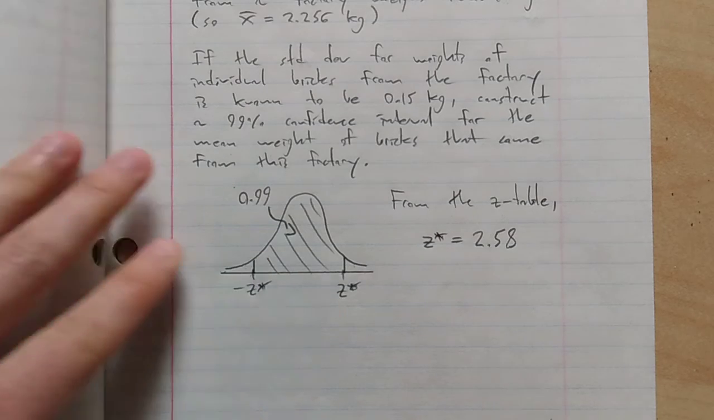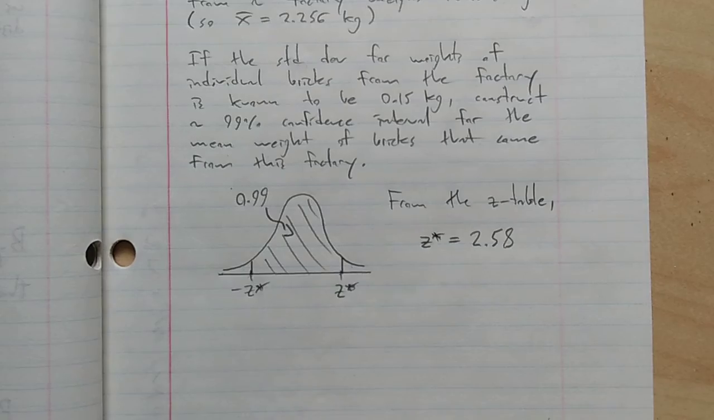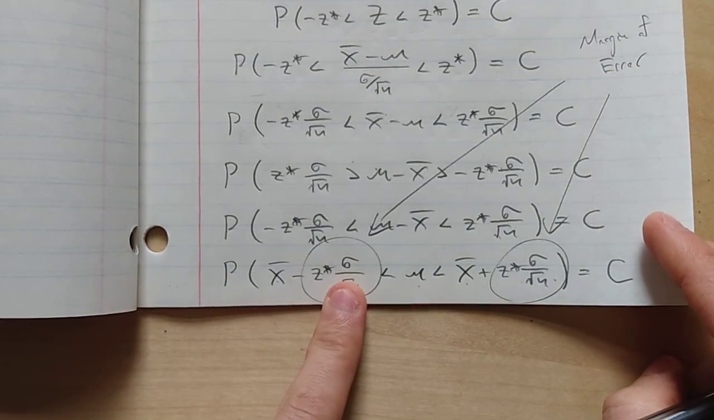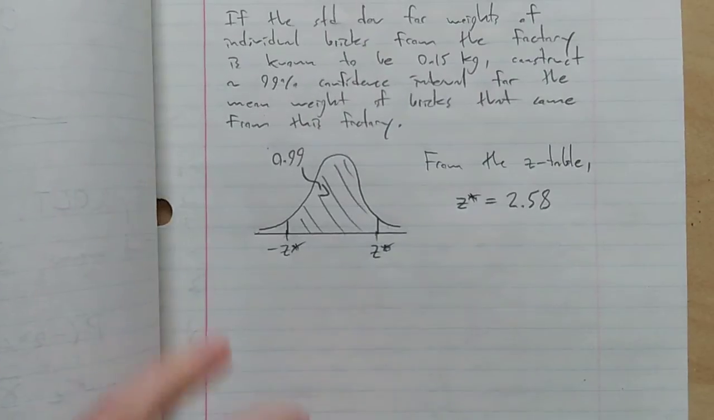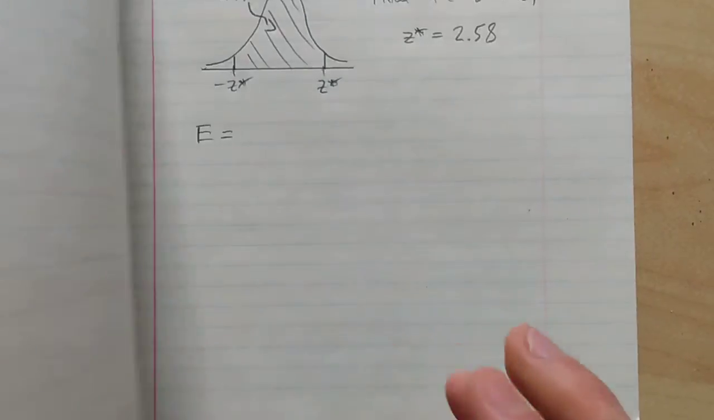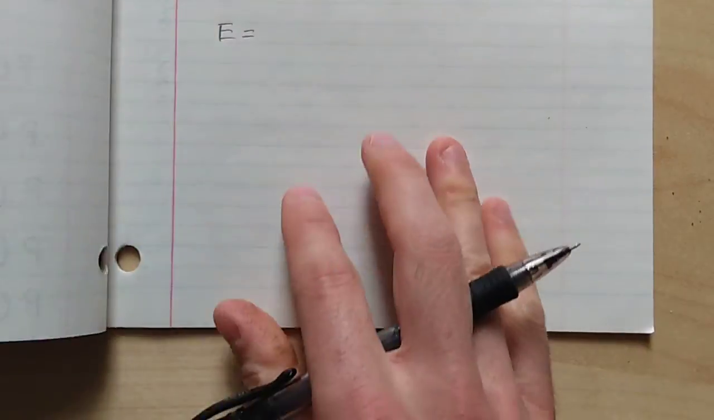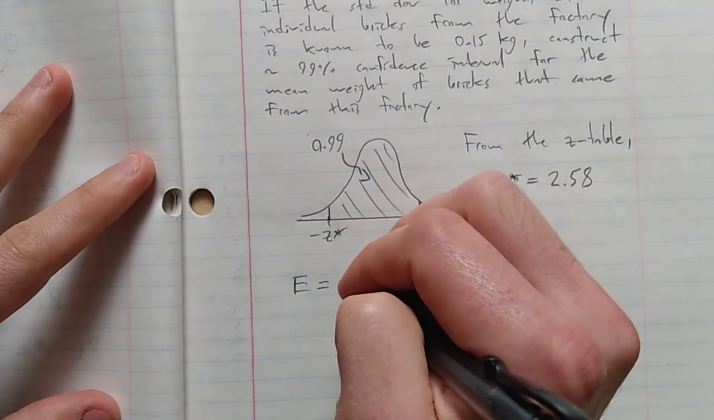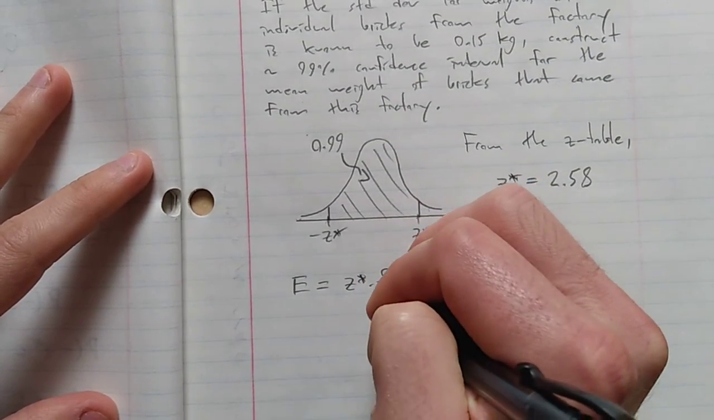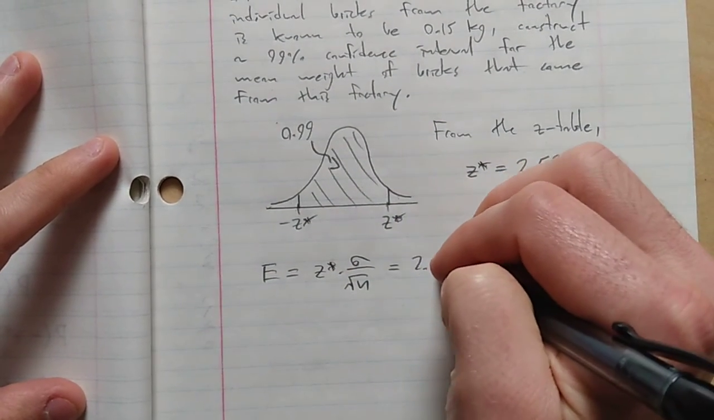So, now that we have the z star, the next step is to compute this margin of error. Usually we just use a formula for that, E equals z star sigma over root n. So this margin of error is going to be z star times sigma over root n, and now I just fill it in. In this case, my z star was 2.58.